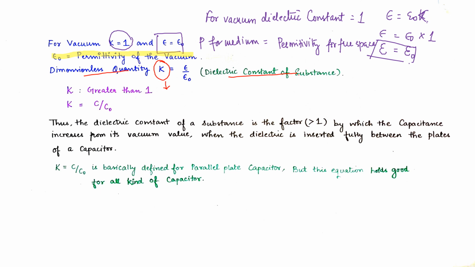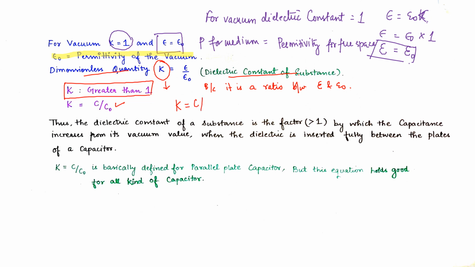I will write over here, because it is a ratio between epsilon and epsilon naught. So K is greater than 1. Whenever K is greater than 1, K is equal to C upon C naught.